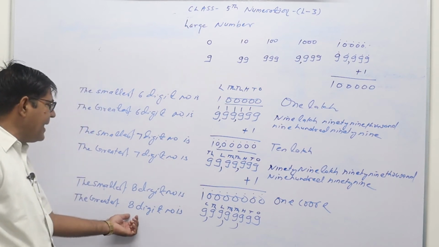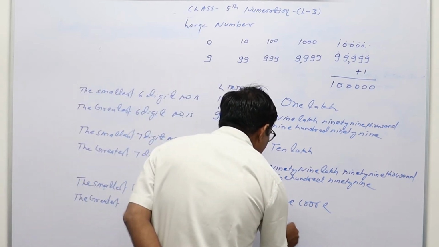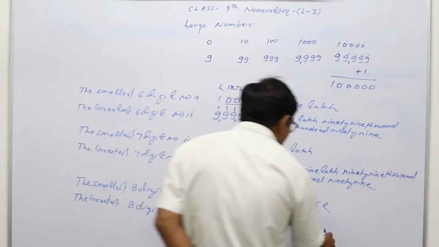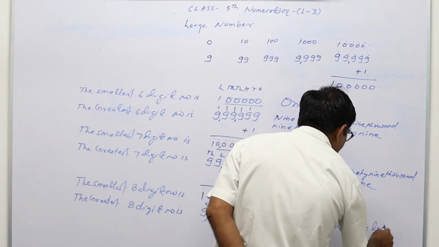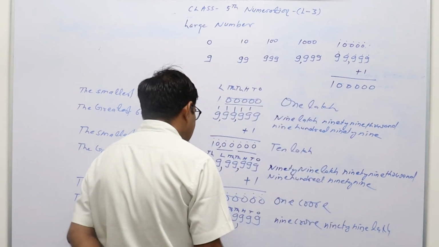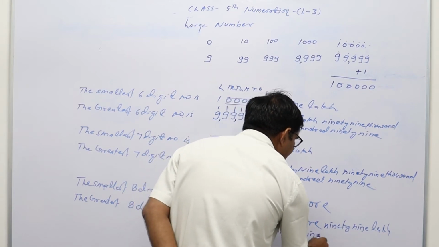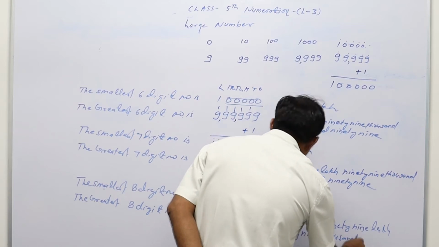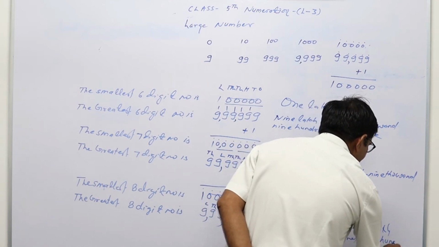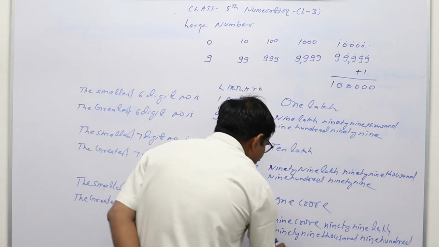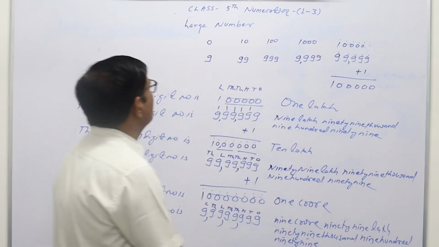So this is the 8-digit greatest number, and we will write it as 9 crore 99 lakh 99,999. So this was about the large numbers.